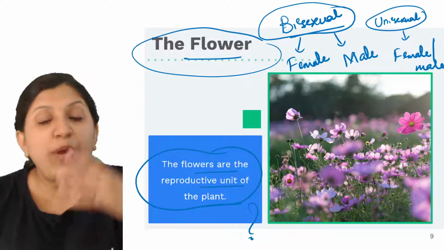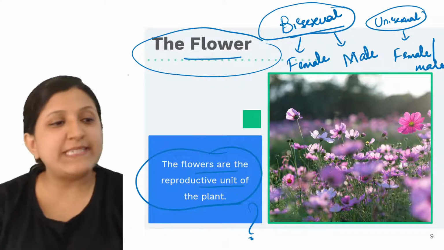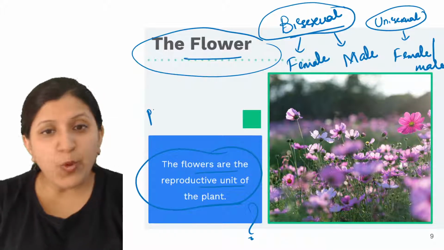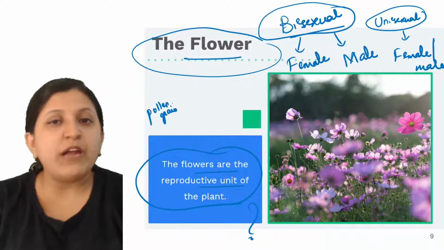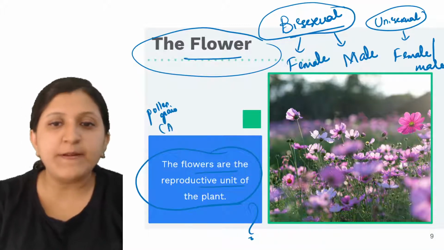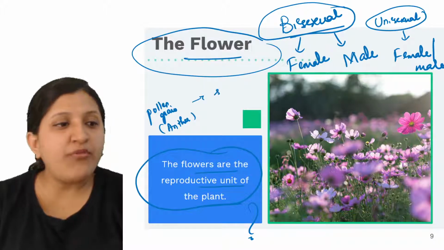When we say the flower is the reproductive part, that is basically because of the pollen grain. The pollen grain from the male reproductive part, mainly from the anther, reaches the stigma of a flower.